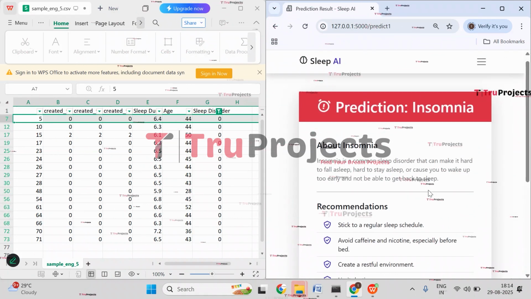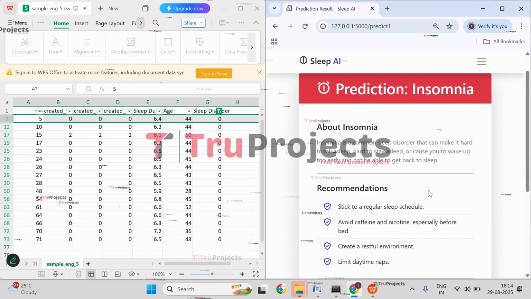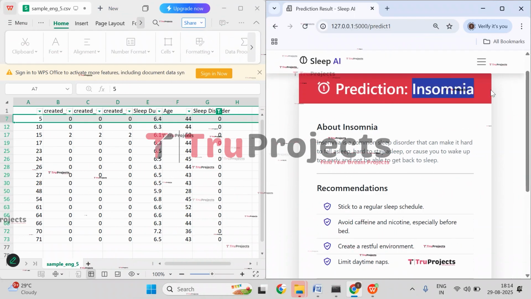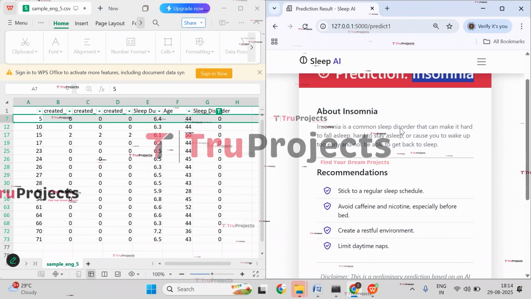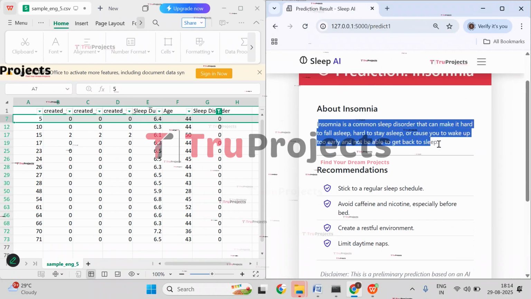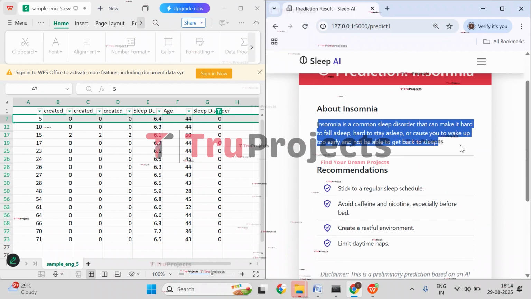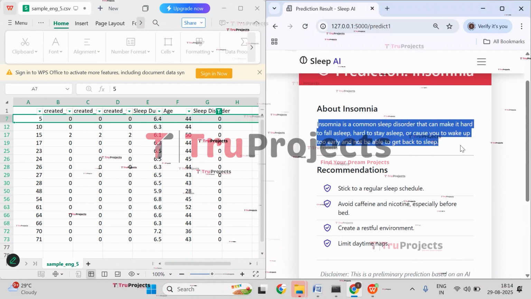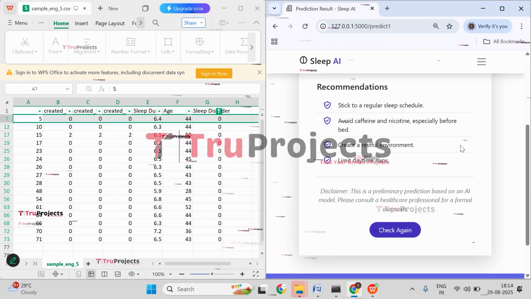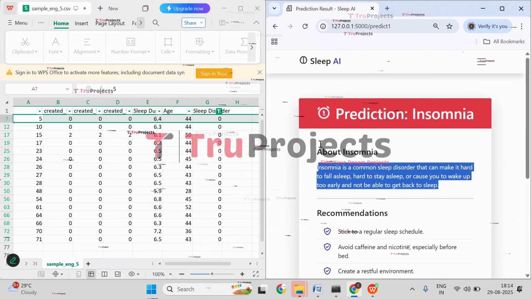So here you can observe that we got the prediction. The person has insomnia, a sleeping disorder. So this is about insomnia. It is a common sleep disorder that can make it hard to fall asleep, hard to stay asleep, or cause you to wake up too early and not be able to get back to sleep. So this person has insomnia disorder.